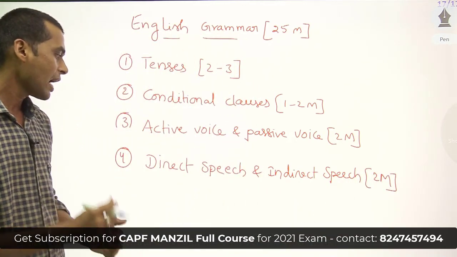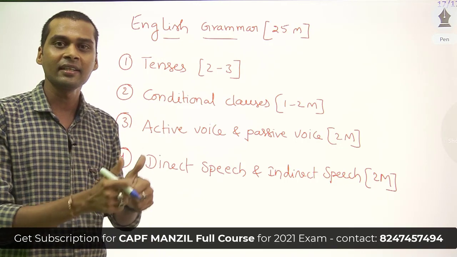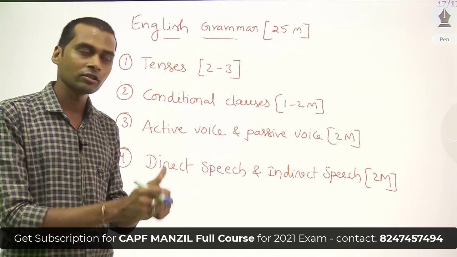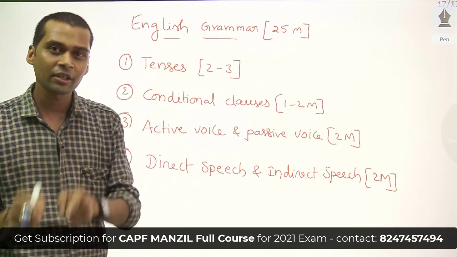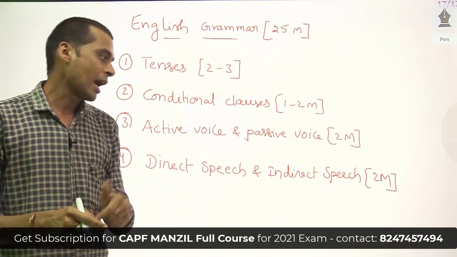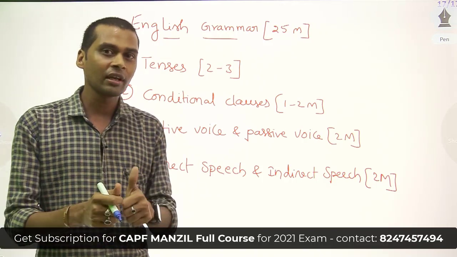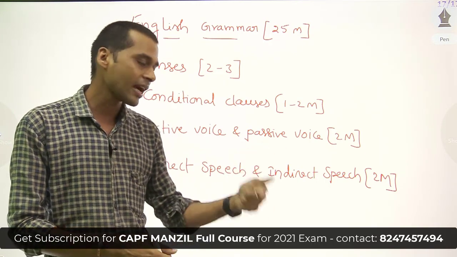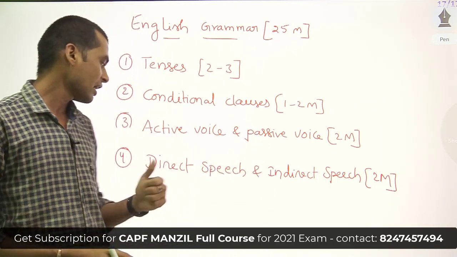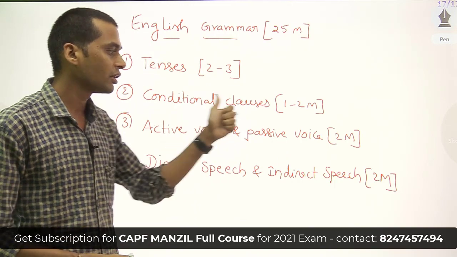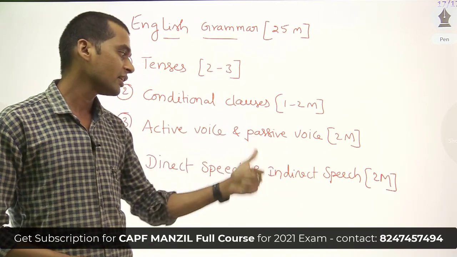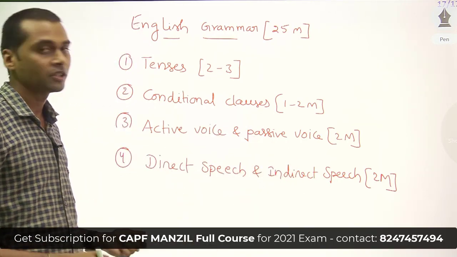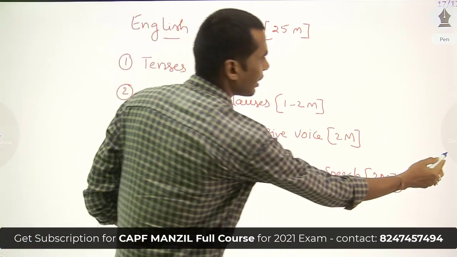Here you are given one sentence in direct speech and asked to change it from direct speech to indirect speech. Similarly, another question is given in the format of indirect speech, and you are supposed to change it from indirect speech to direct speech. So we have one sentence for direct to indirect speech conversion, and another for indirect to direct speech conversion.